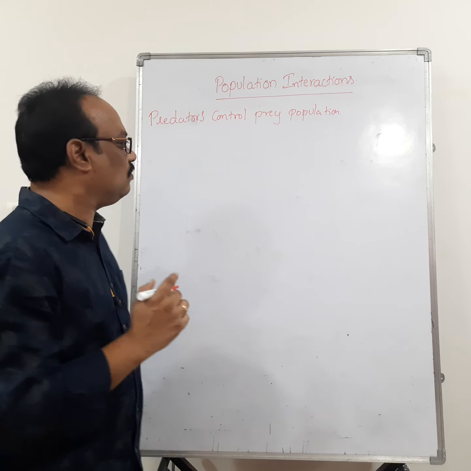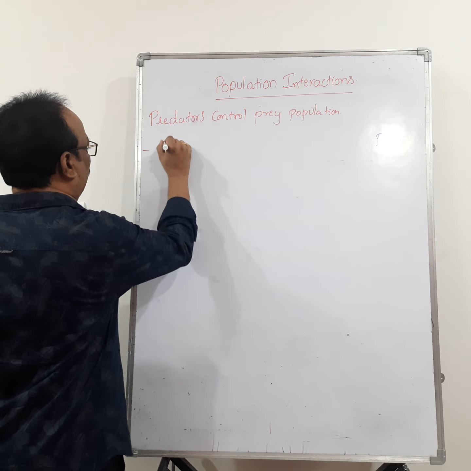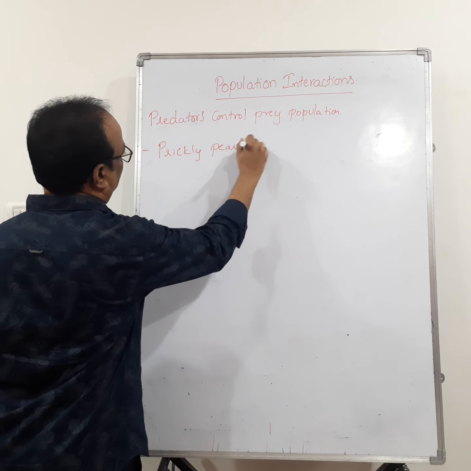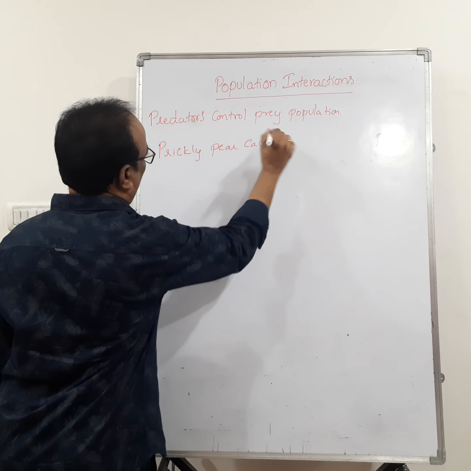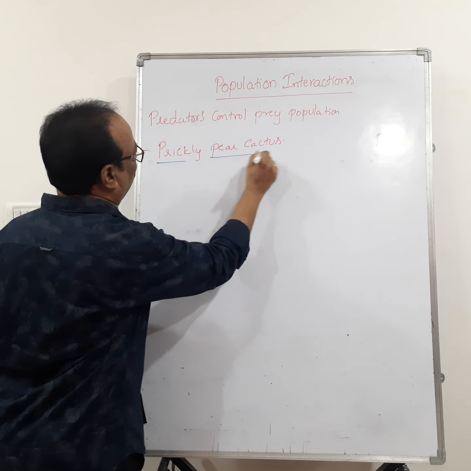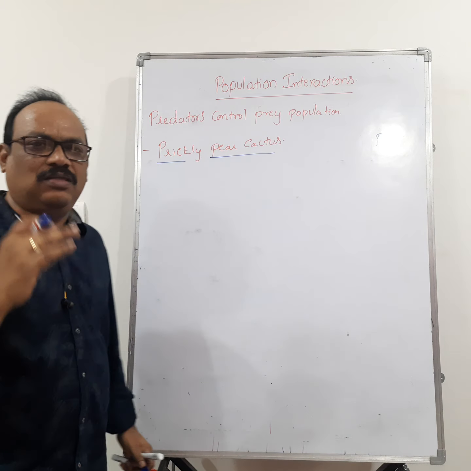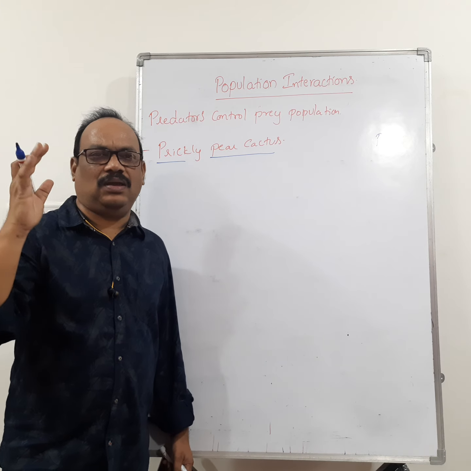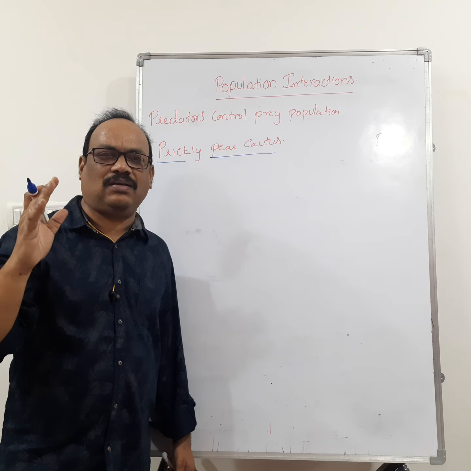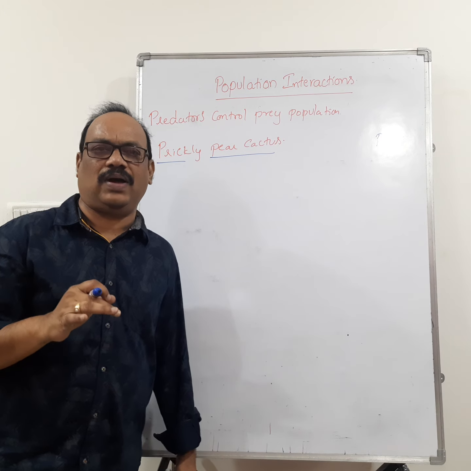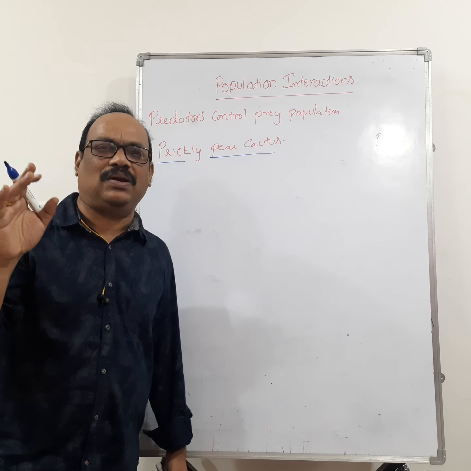For example, you take one cactus. So the prickly pear cactus. If you see this prickly pear cactus, generally it is seen in South Africa. But in South Africa, the population of this prickly pear cactus was under control. Why? Because it is having a predator.